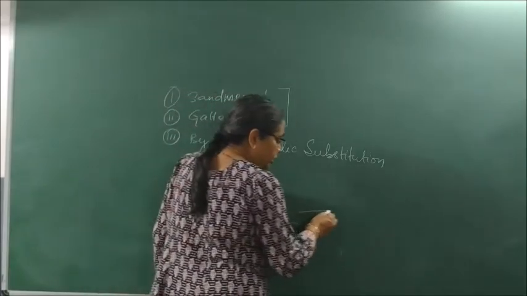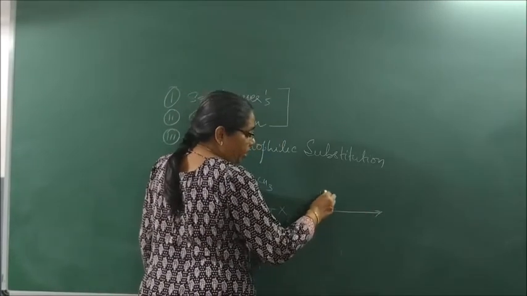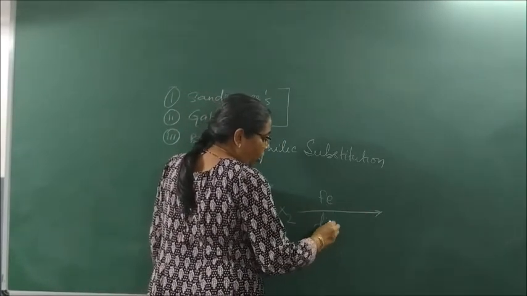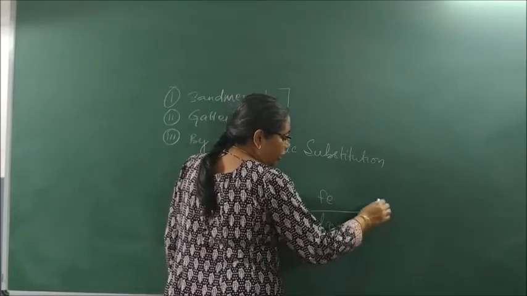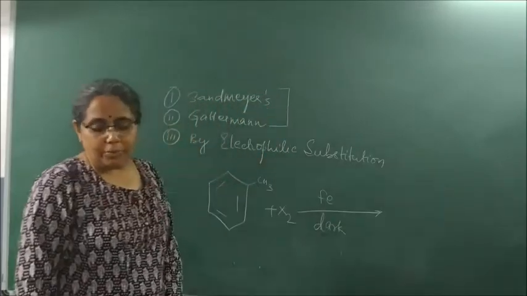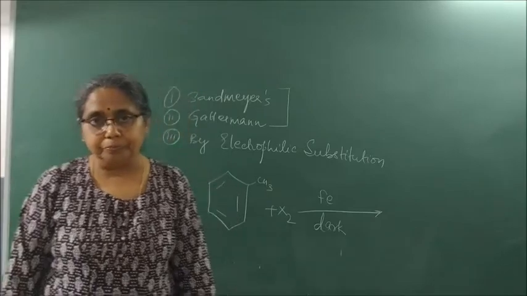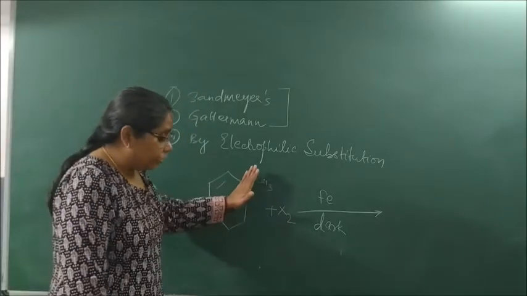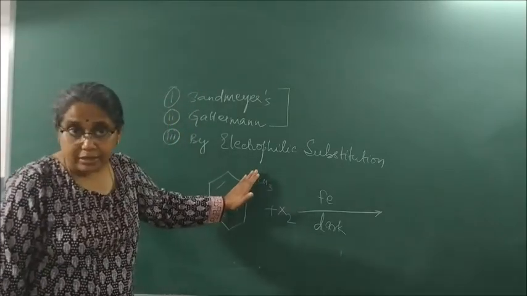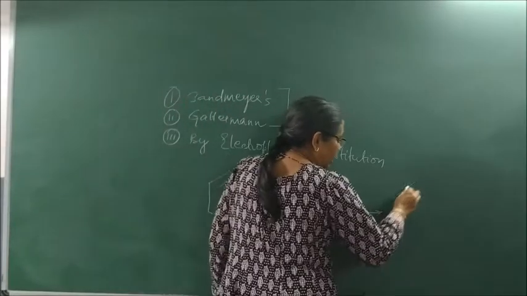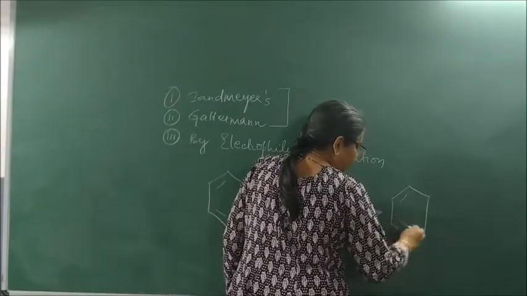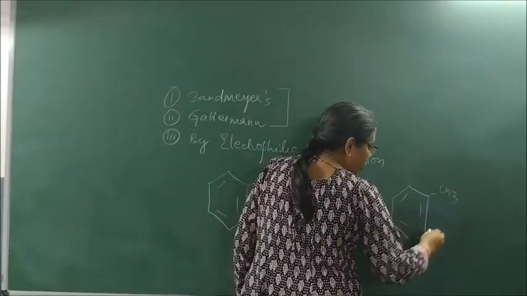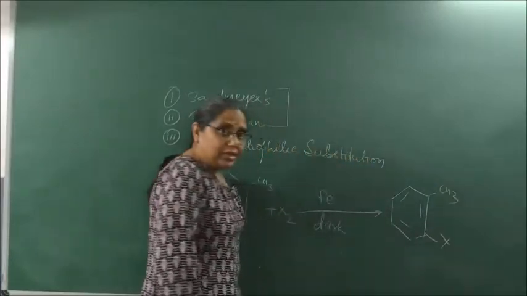We take it in the presence of a halogen carrier, which may be FeCl3 or Fe in dark. What will be the compound it will form? CH3 will remain as it is, and then we studied what? X gets added. This CH3 remains as it is, X gets added.